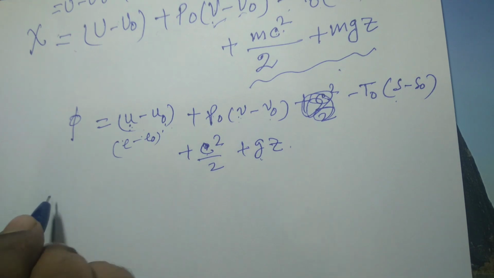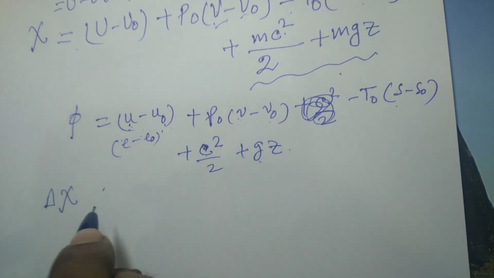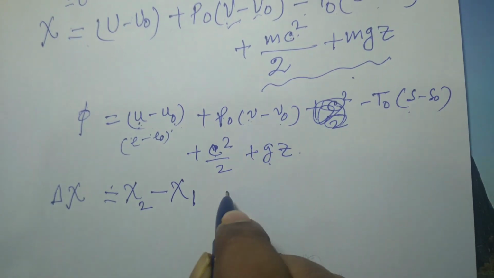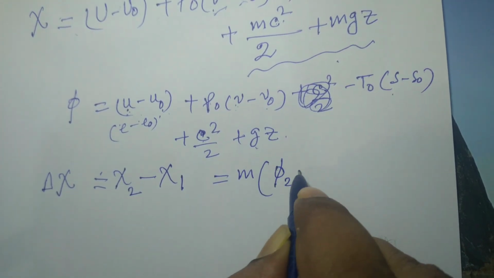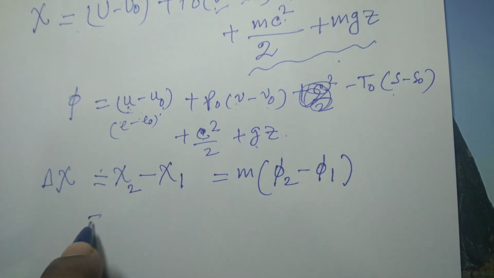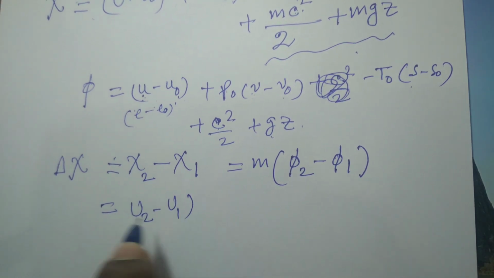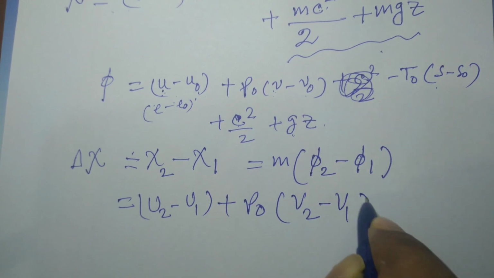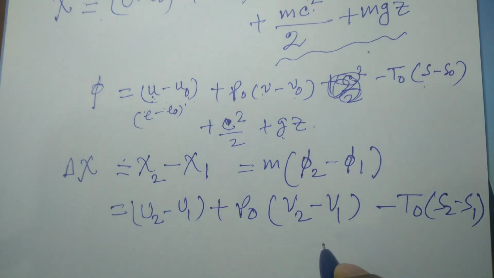Suppose a closed system undergoes a change of state from 1 to 2. Then what is the change in exergy? That will be delta X, which is nothing but X2 minus X1, and that is equal to m multiplied by phi 2 minus phi 1. This will be U2 minus U1 plus P0 multiplied by V2 minus V1 minus T0 multiplied by S2 minus S1, if you neglect the potential and kinetic energy terms.